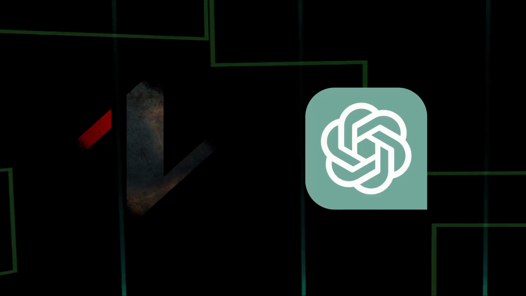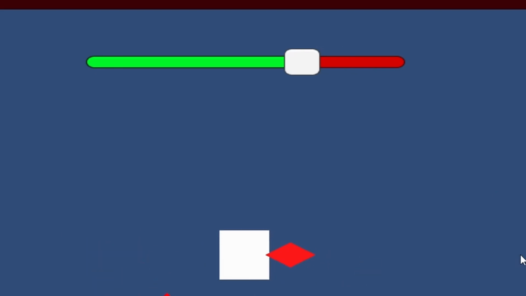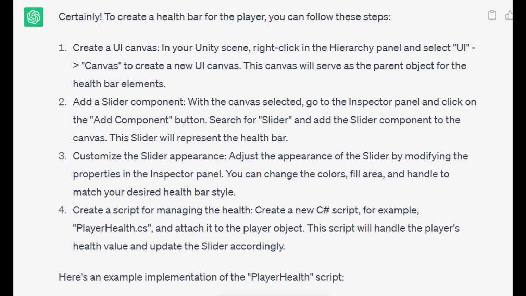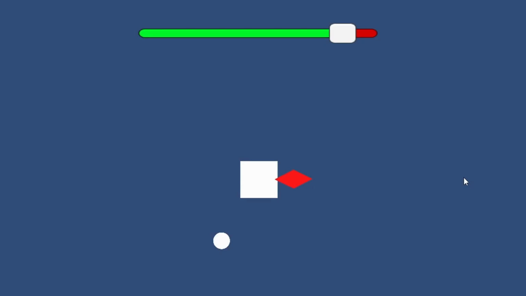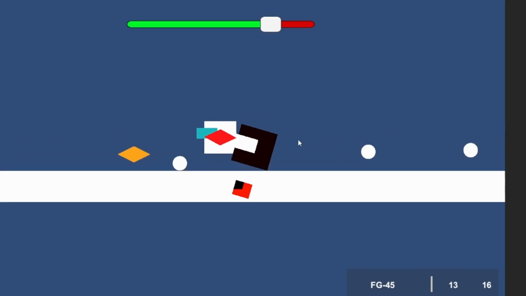Then me and Chat decided it was time to make some health bars and UI. And what I like about Chat is that he is very detailed and gives me a step-by-step process on how to set things up. And that's very thoughtful, thank you. So now we have a health bar for the players. Let's have one for the enemies. Again, he just tells me how to do it and it works, nice.